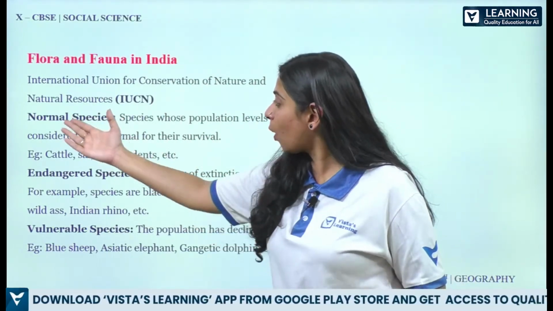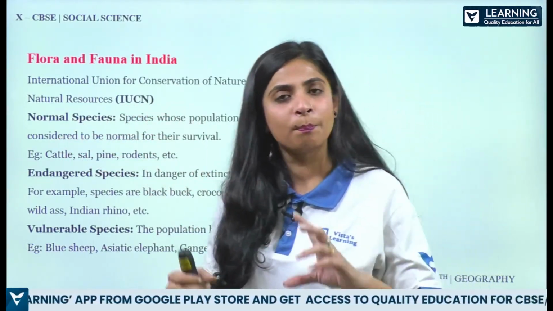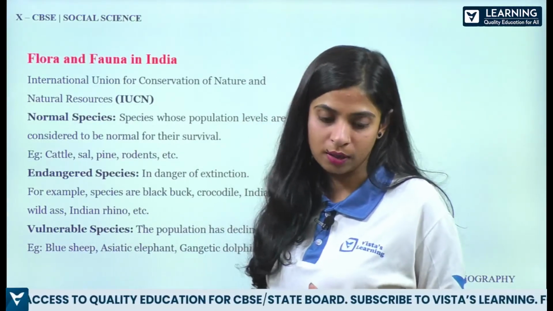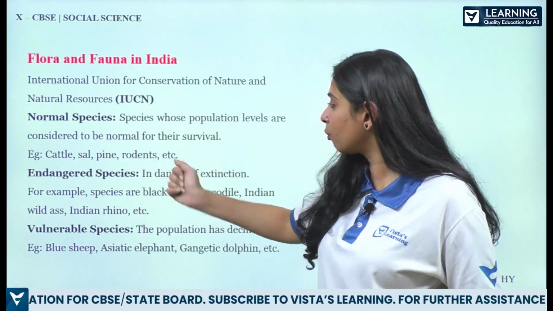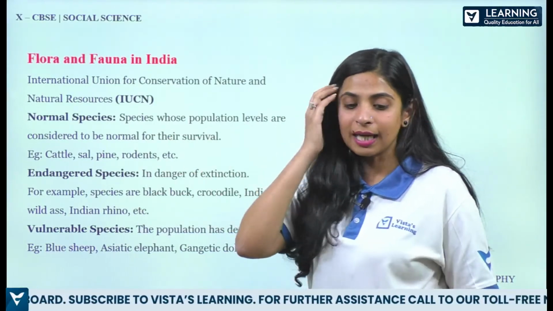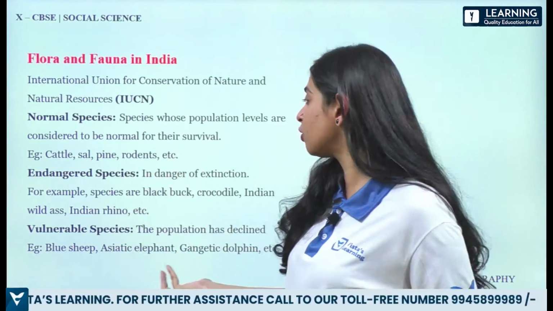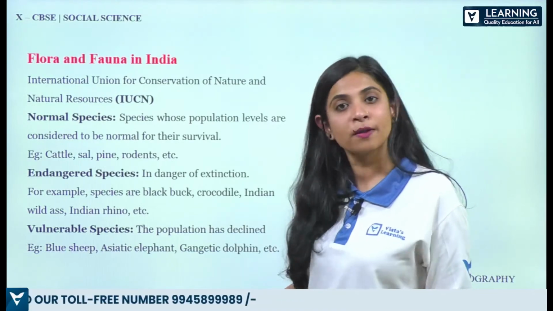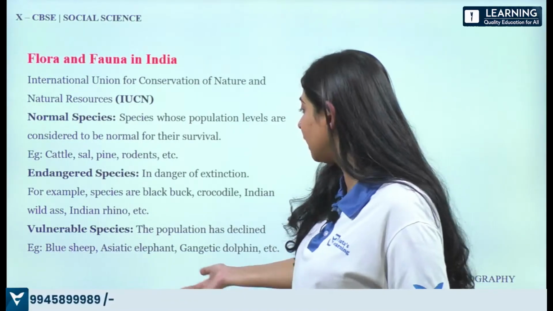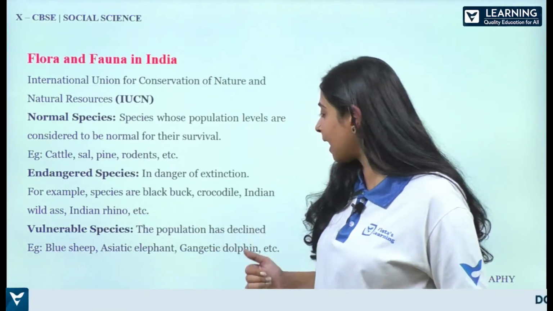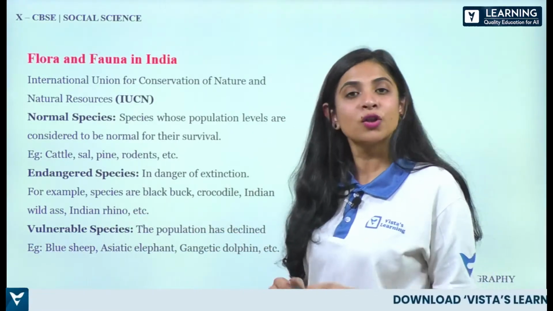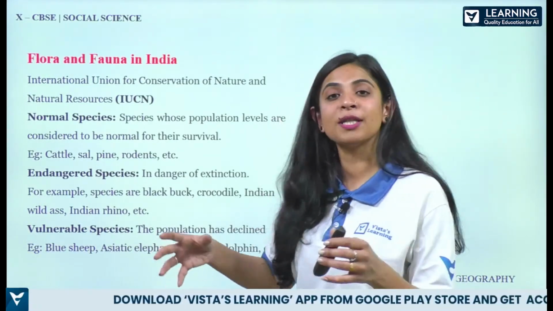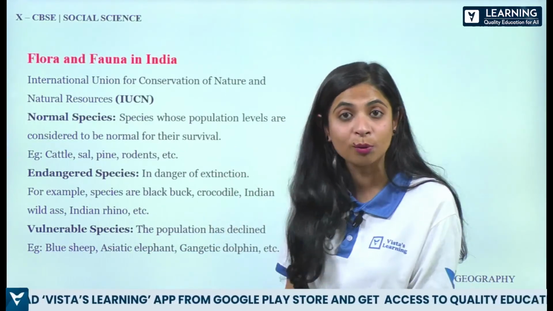Alright? So here normal species क्या है? Species who are popular and the population levels are considered to be normal for their survival. और इसके examples जैसे आप देख रहे हो cattle हो गया, rodents हो गए, etc. Alright? अगर आपसे पूछा जाए endangered species क्या है? In danger of extinction. They are about to get extinct. We won't find them again. So these are endangered species. उसका example अगर हम दे, so Indian rhino. Alright? More examples, we have crocodile, we have black buck. Right? So these are some of the endangered species. Vulnerable species क्या है? Vulnerable species means they are very less in number and now they are also about to get extinct.